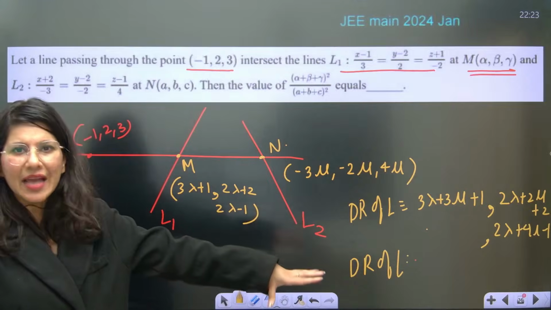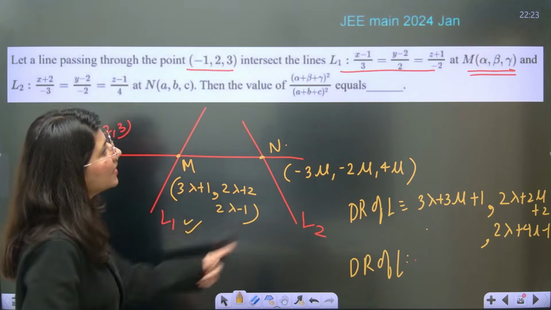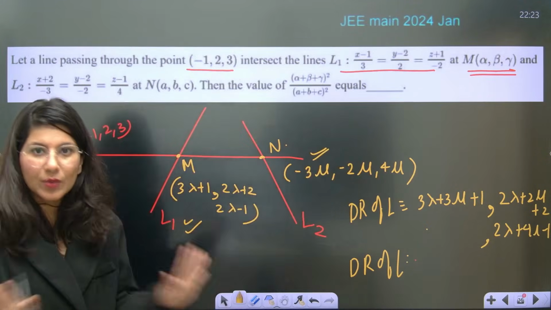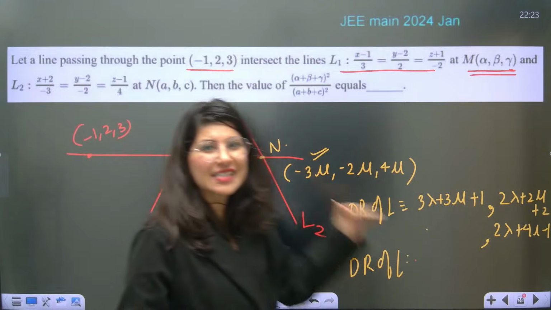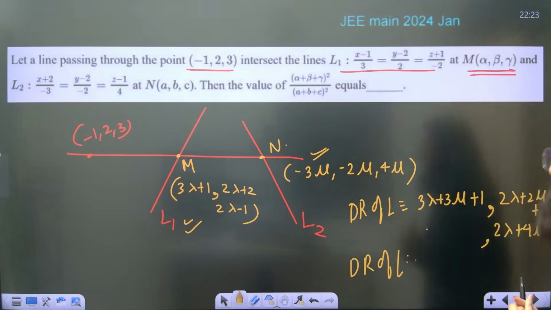Once you get mu and lambda, you get M as alpha, beta, gamma and N as A, B, C. You will be done. Similar type of question, same pattern, same model. Just the calculations are heavy. I agree. So that's how you do it.